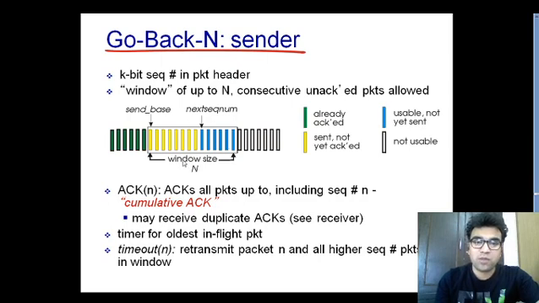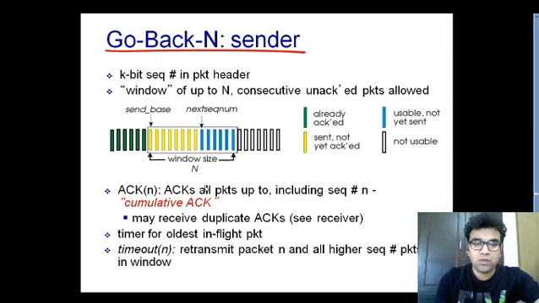So this window slides the moment these yellow packets get acknowledged. The window will start sliding, and these yellow packets will become green packets, in the category of already acknowledged, which means these packets are sent and acknowledged as well.